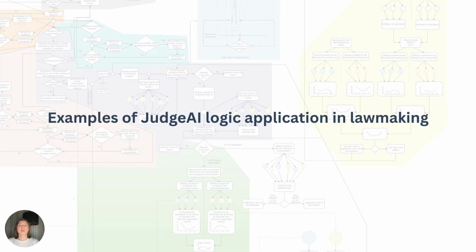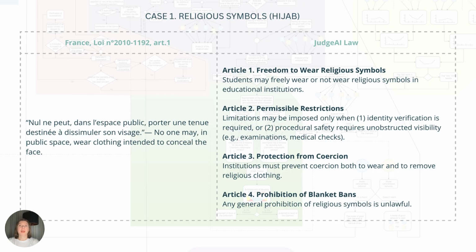The same architecture applies to legislation. We can model alternative regulatory scenarios, evaluate the consequences of each provision, and produce a final regulatory version grounded in logic rather than human intuition. For example, France. France applies a blanket ban on wearing the hijab in public schools, a rule driven by ideology, not risk. JudgeAI legislation takes the opposite approach, wherein religious symbols are permitted by default, with restrictions allowed only for identification or specific safety procedures. It delivers targeted, risk driven regulation instead of broad prohibitions.